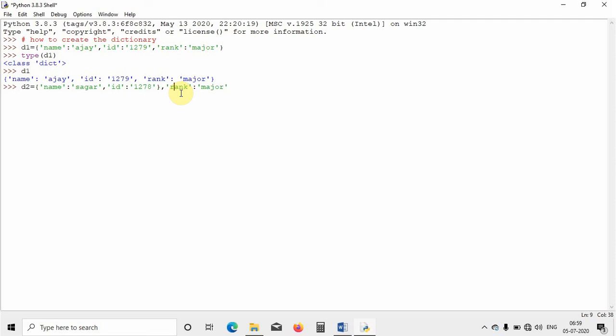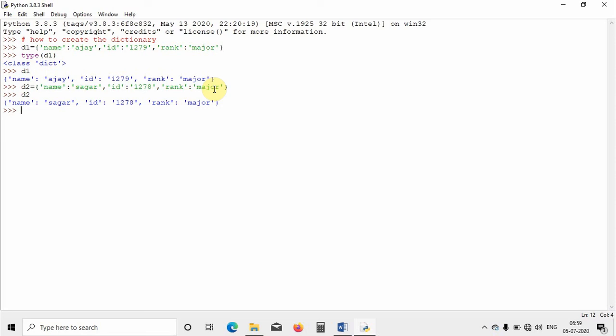Oops, let me come out of this one and take it back. Okay, yeah, I have to define it like this. Now it is complete, and if I print d2, then it should show me the dictionary here. So name Sagar, id 1278, and rank major. Alright, so this is how you can define or create a dictionary.